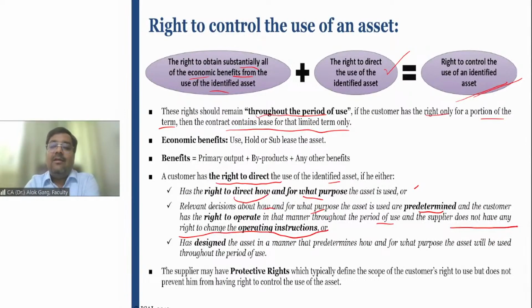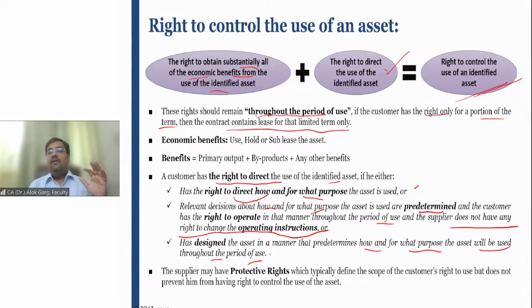So in the same manner, the lessor does not have a right to change the operating instructions in cases where the operating instructions, how it is going to be used and for what purpose it is going to be used, are predetermined. Third, the asset is designed in such a manner that it predetermines how and for what purpose the asset will be used throughout the period of use. Okay. If the asset is designed in such a manner, so the lessee and lessor have entered into a contract, the lessor has developed the asset for the lessee, and it has been designed in such a manner that it is predetermined how and for what purpose the asset is going to be used, right?